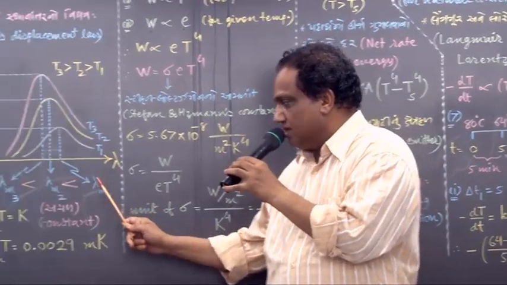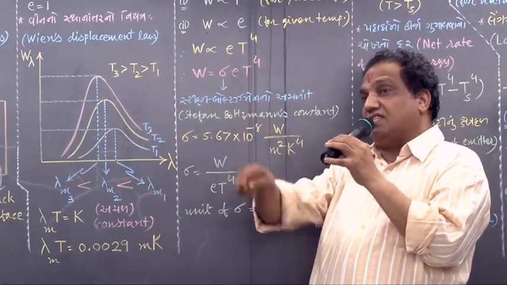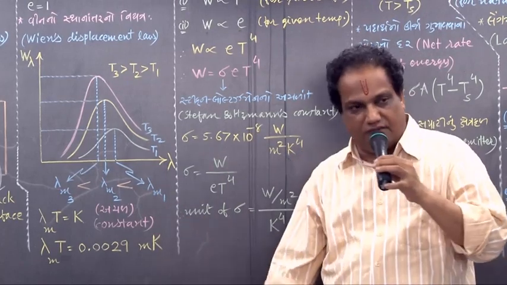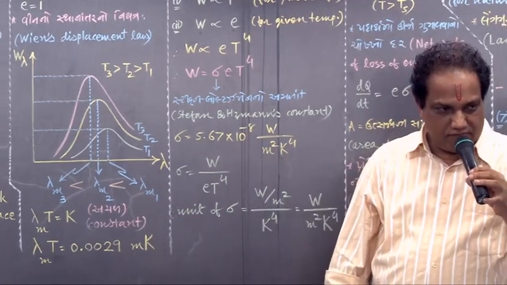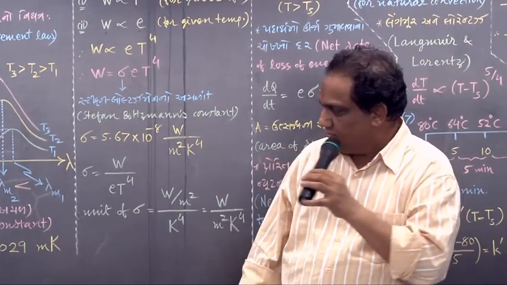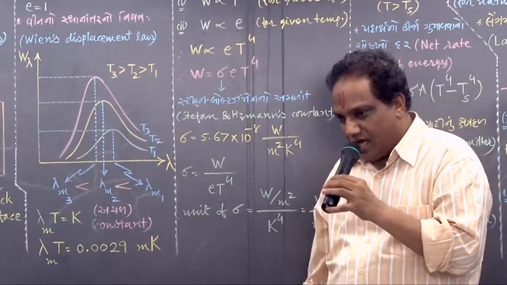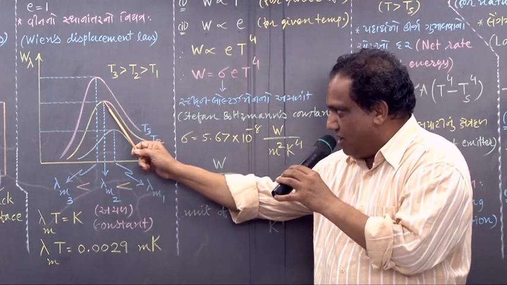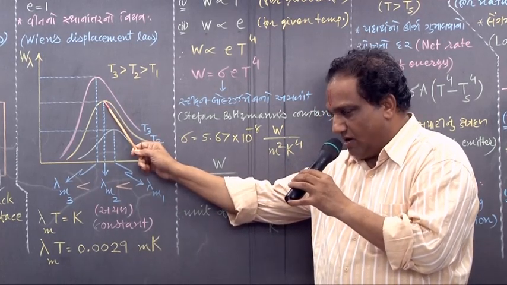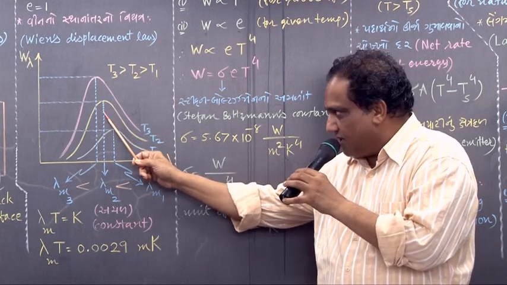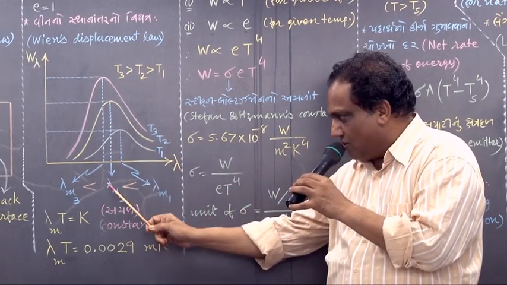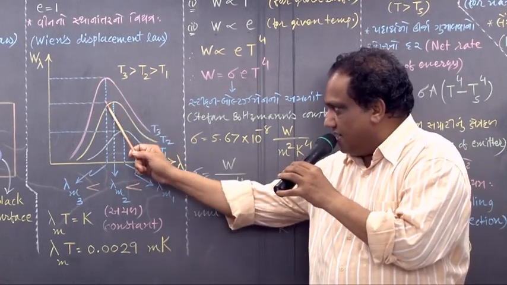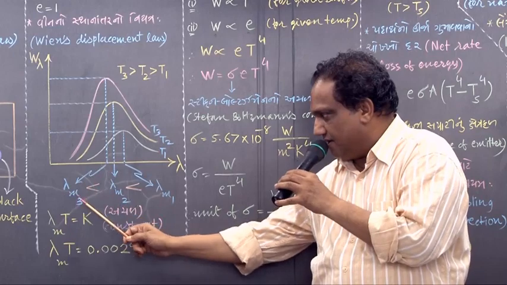Because it is at the first temperature, I am showing it by the symbol lambda m1. Similarly, at temperature T2, again at this peak point, what is maximum? Lambda or W lambda? The corresponding value of lambda you must show by the symbol lambda m2. Similarly here, lambda m3.